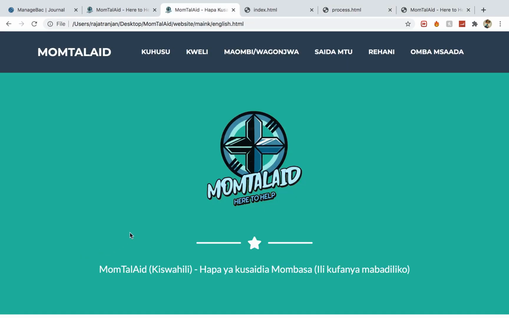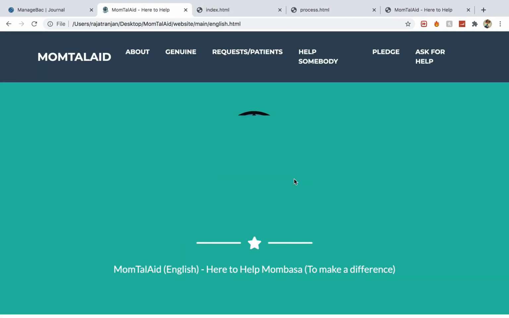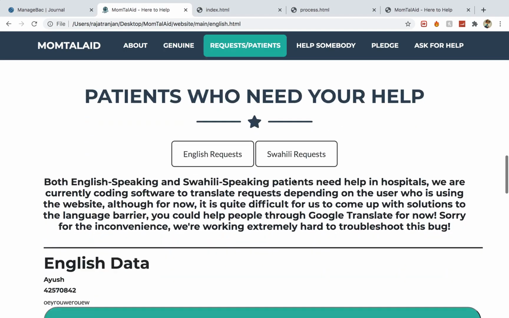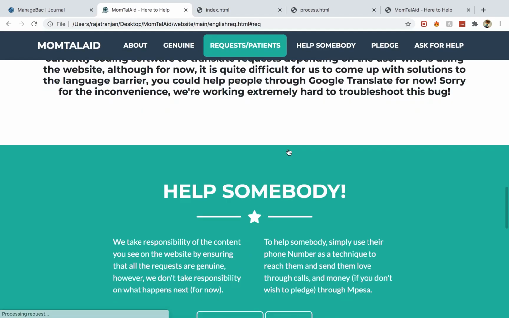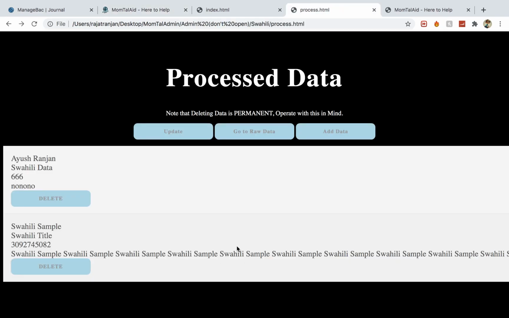here. Now the thing is that if I go here, let's just get rid of the Swahili tab because I can't speak Swahili. And if we just go down over here and go to our Swahili requests, you can see that it came here. So that's how the database works, and that's how it's genuine. We're going to try that.